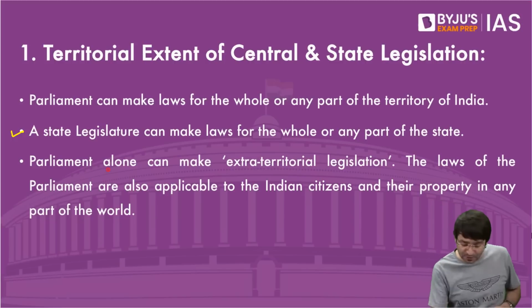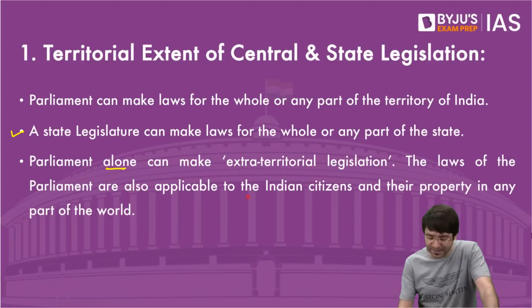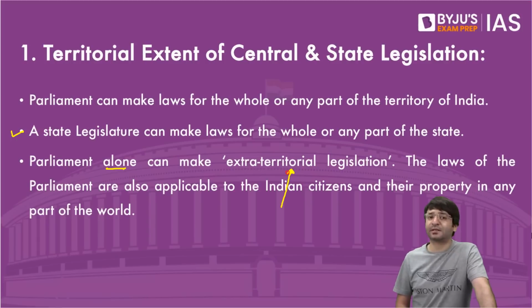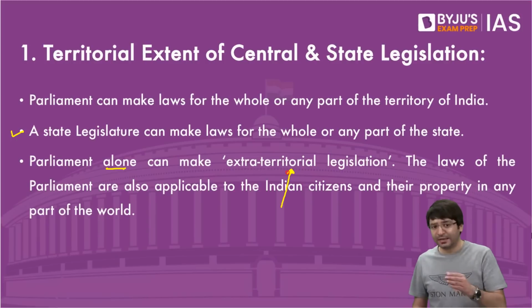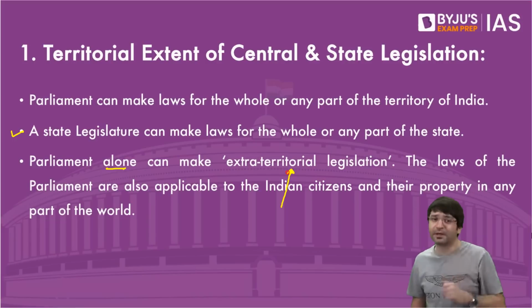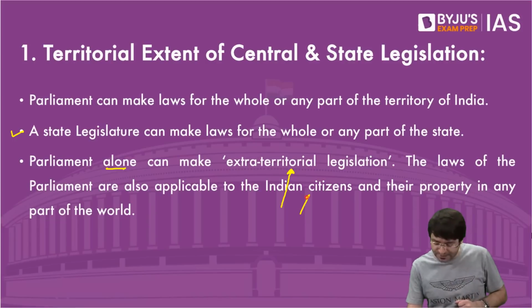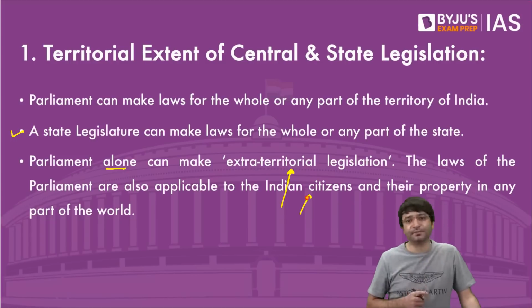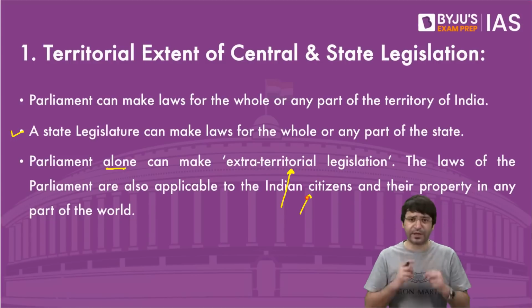But then Parliament alone can make extraterritorial legislation. What is this extraterritorial legislation? That means the laws which are passed by Parliament, not the state legislature, Parliament, are applicable to Indian citizens and their property anywhere in the world. How? Listen to me carefully.